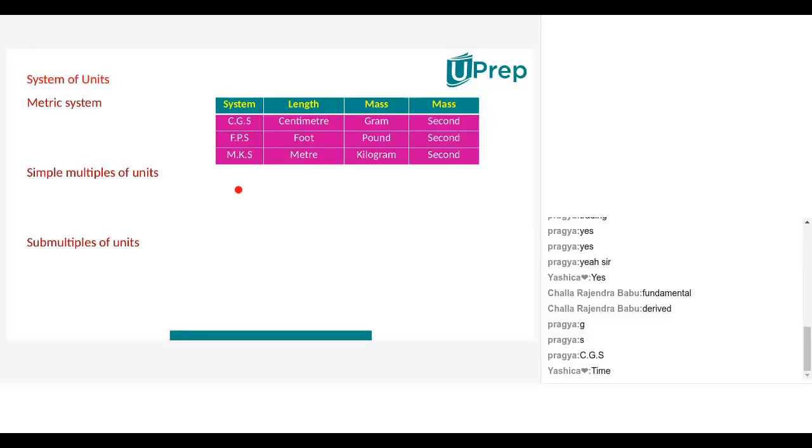Isn't it? A newborn child will be small, but an adult will be big. So here the CGS system is having small units. The MKS system is having bigger units, isn't it? Meter is bigger than centimeter or not?